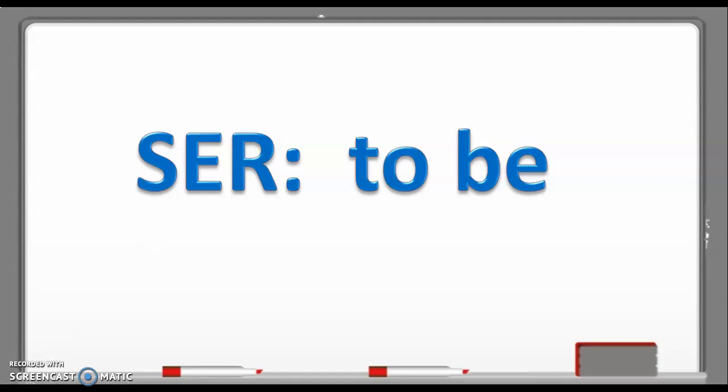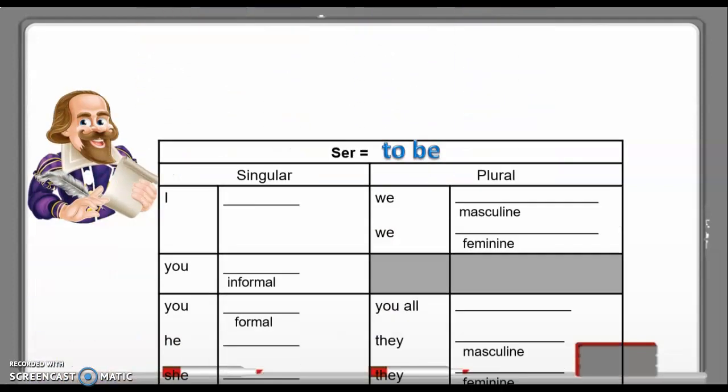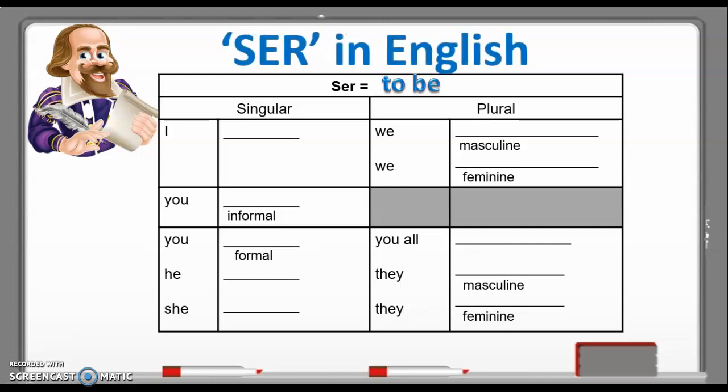Ser in Spanish means to be in English. So let's first of all look at ser in English. To be is changed to am if the subject is I. So you say I am. If the subject in English is you, you say are. If the subject is you and it's formal, you say are. Remember, English really doesn't distinguish between formal and informal you.